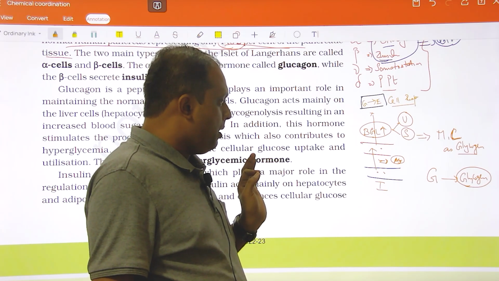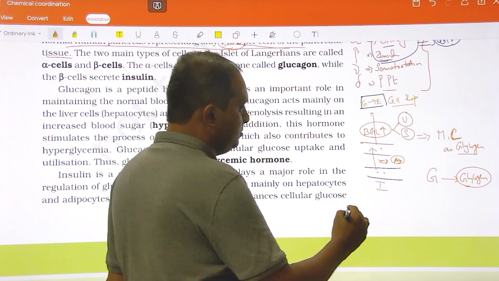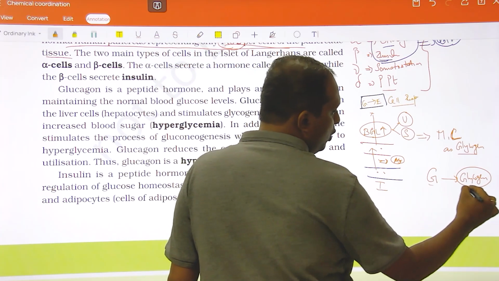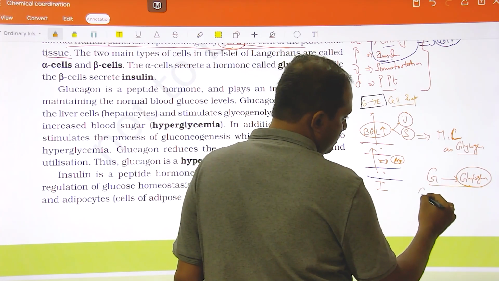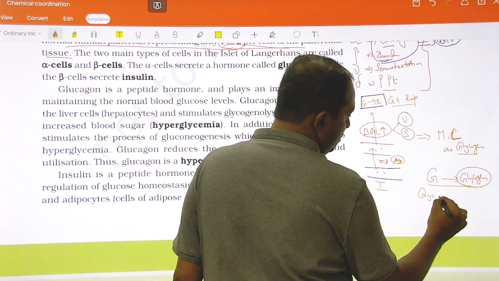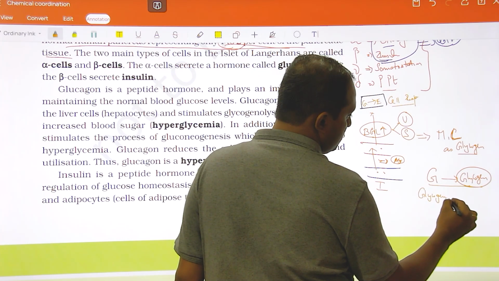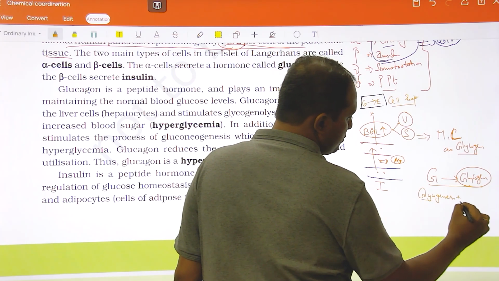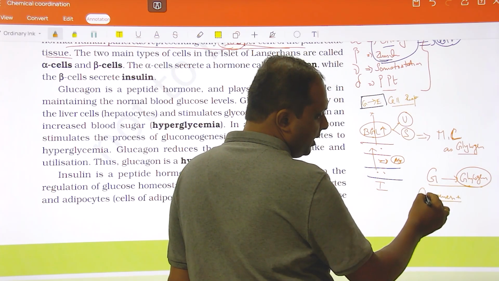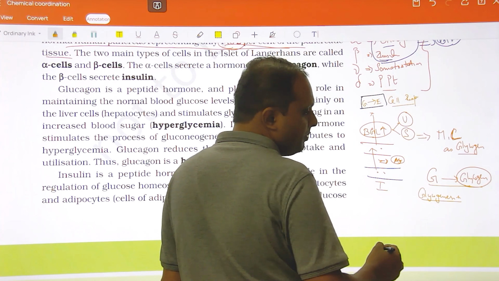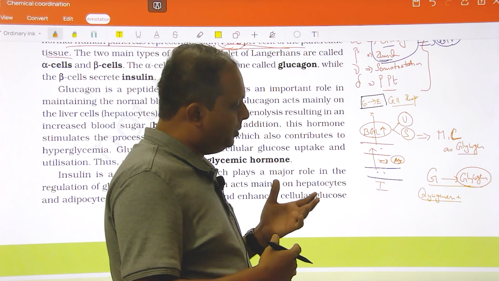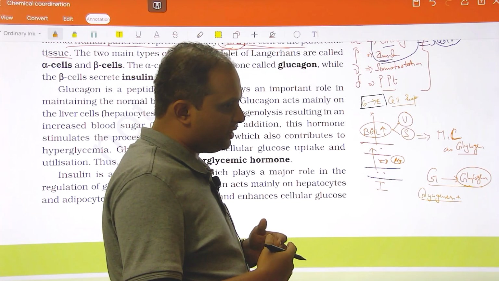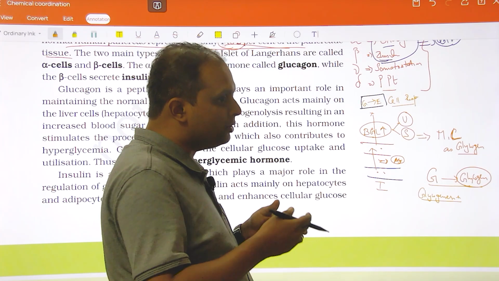Now, this glucose to glycogen, right? This step is called glycogenesis. Glycogenesis means formation. Formation of glycogen is called glycogenesis. So when there is a need, why is glucose getting stored? When there is a need, glycogen should break down to glucose.